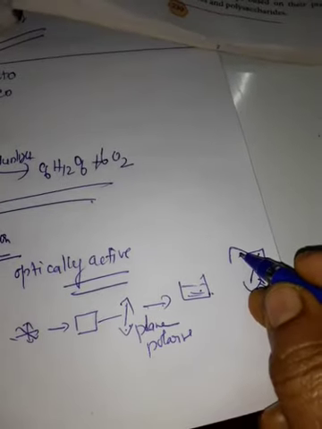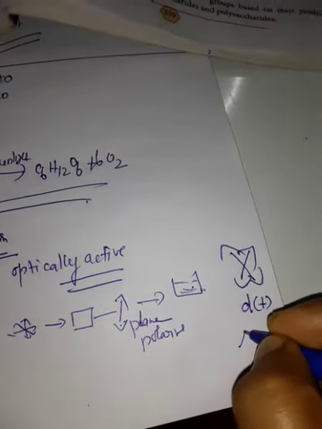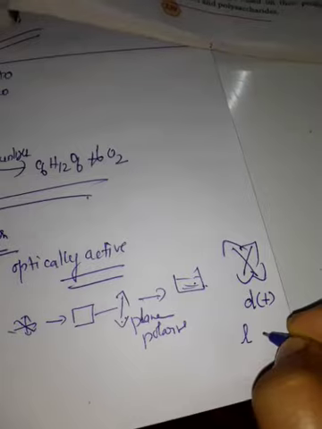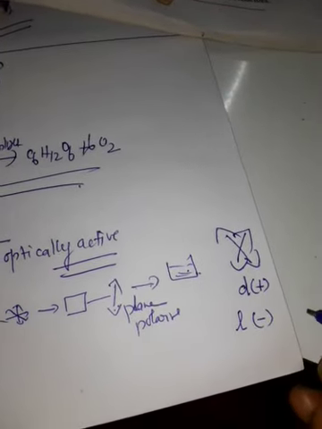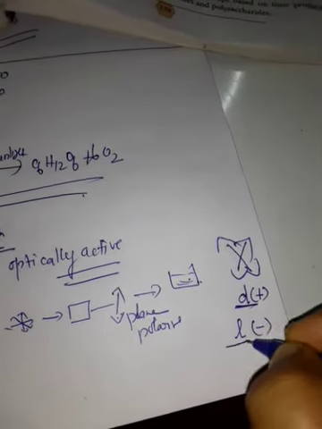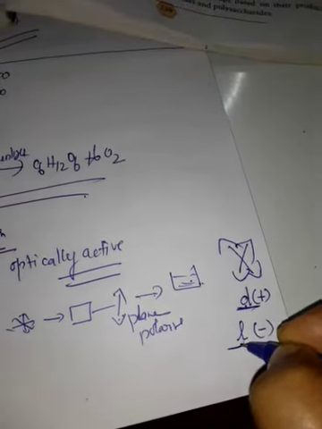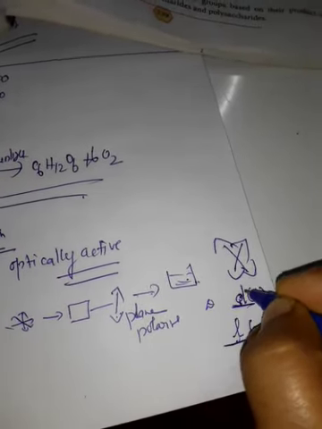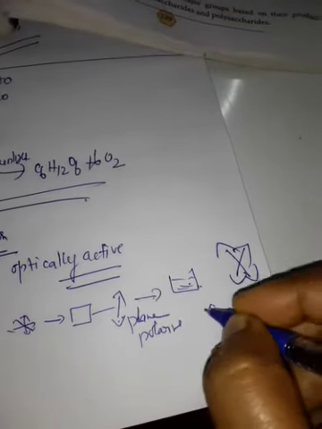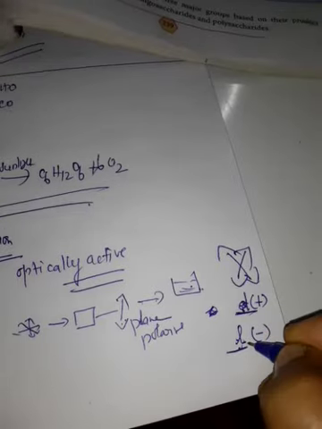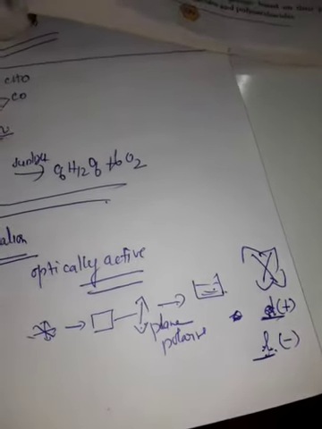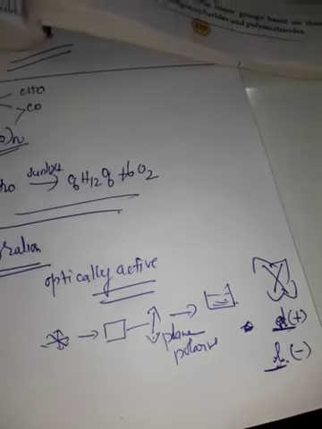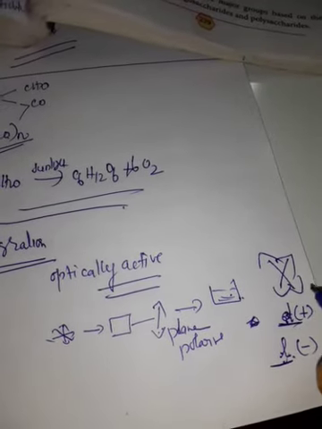Anti-clockwise is called levo, written as small l or minus within the bracket. This is the notation for d and l. You should not write small d as capital D here. Dextro, levo, clockwise, anti-clockwise.